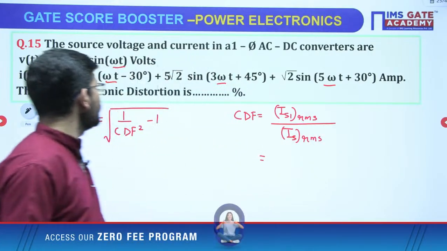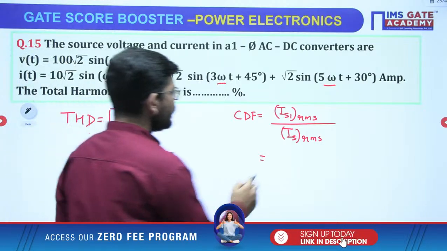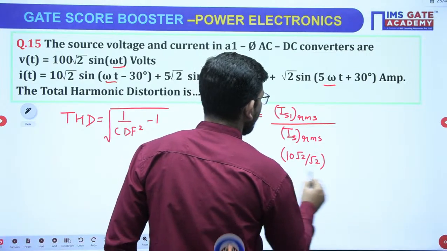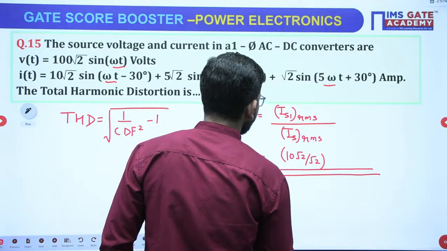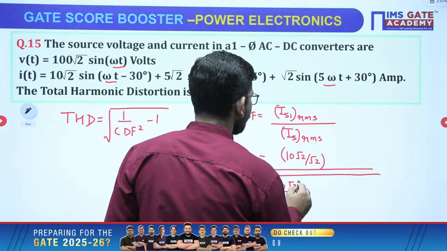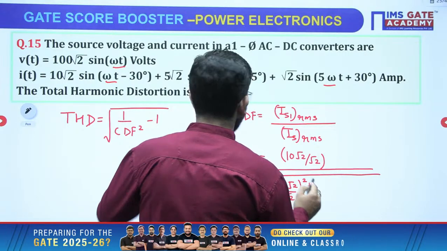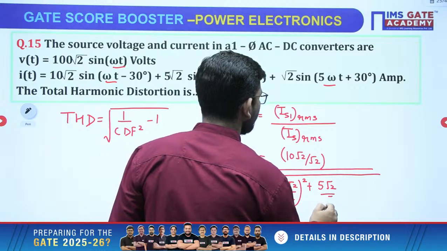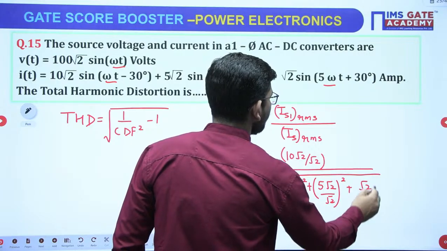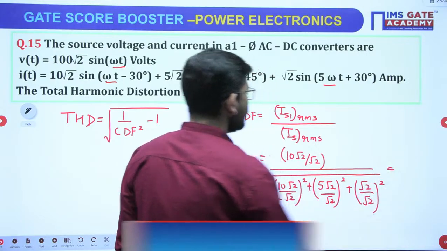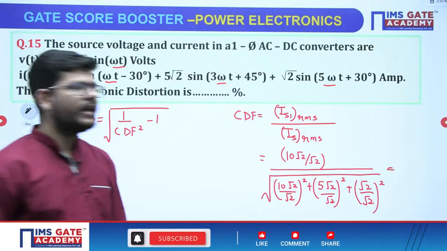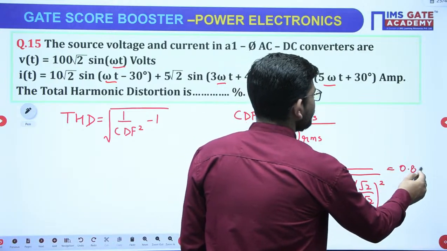This is the fundamental current, so its RMS value will be the maximum value divided by root 2, and the total RMS current will be the sum of individual RMS squares. 10 root 2 by root 2 will be the fundamental RMS current, squared, then 5 root 2 by root 2, the third harmonic component, squared, then root 2 by root 2, squared. When you solve it, you will get 0.89 as the value of CDF.